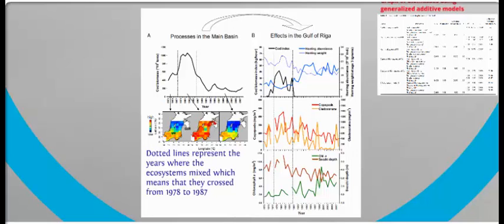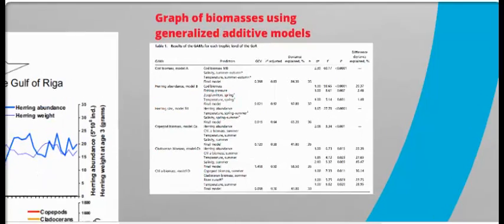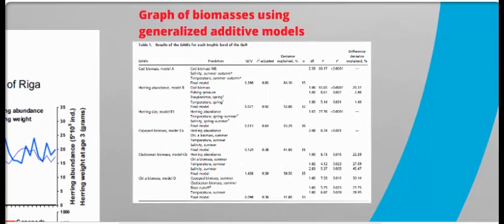The dotted lines on the graph show the years where the cross-fluctuation occurred. From the data, the overflow only occurred from 1978 to 1987. The scientists aggregated all of the data into one chart that uses generalized additive models, GAMs, to show connections between all of the biomasses of the different species.